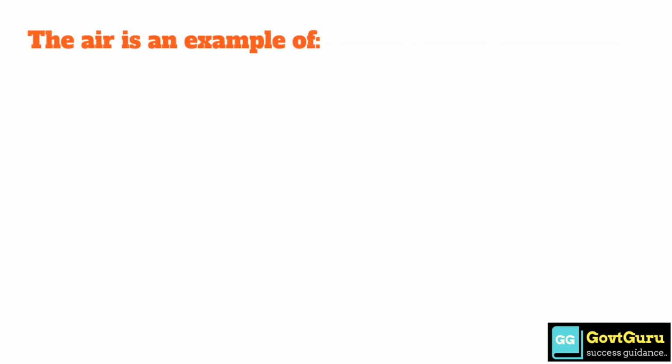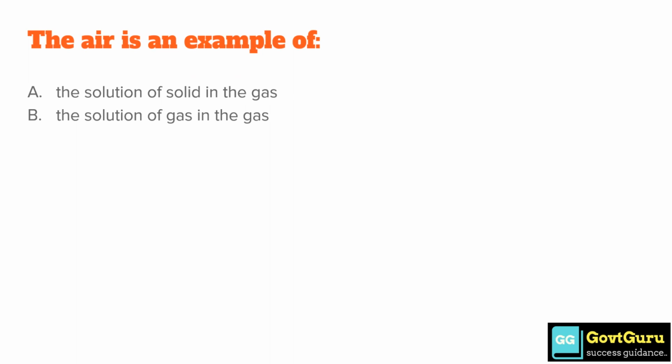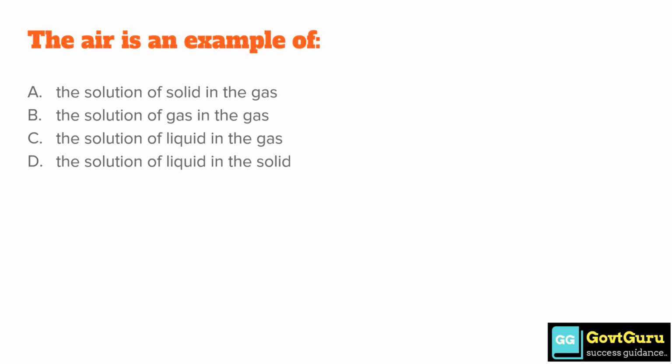The air is an example of option A, the solution of solid in the gas. Option B, the solution of gas in the gas. Option C, the solution of liquid in the gas. And option D, the solution of liquid in the solid. So the correct answer is option B, the solution of gas in the gas.